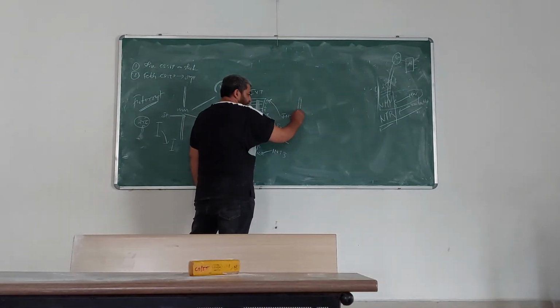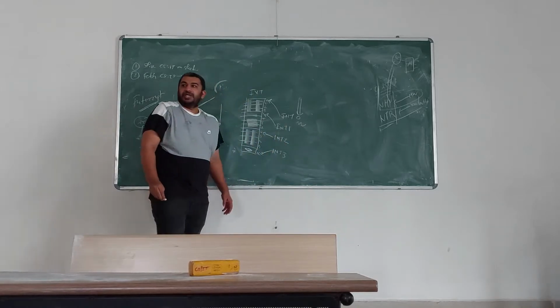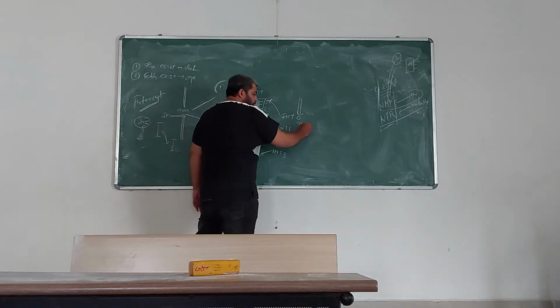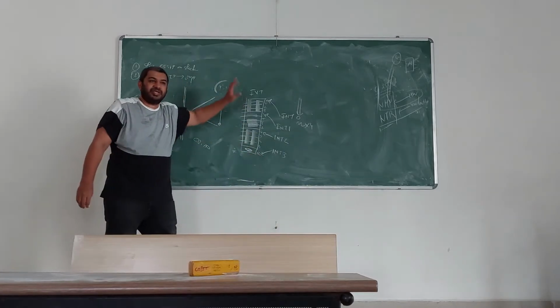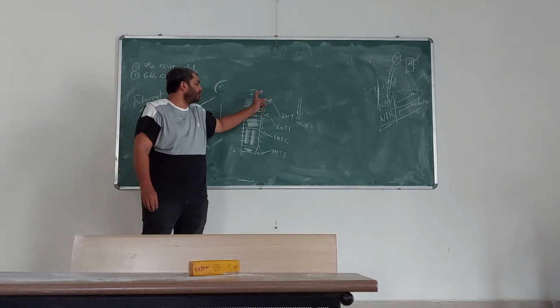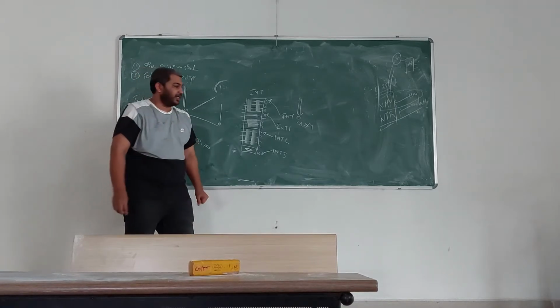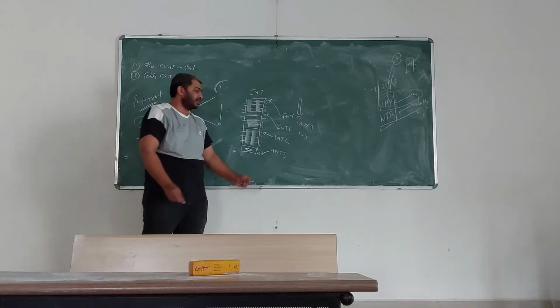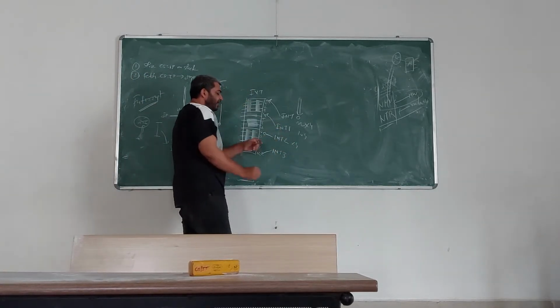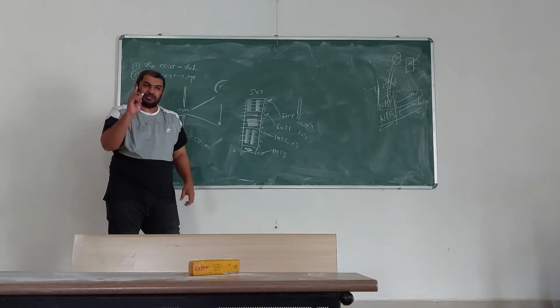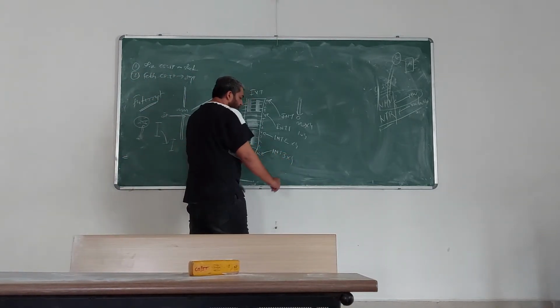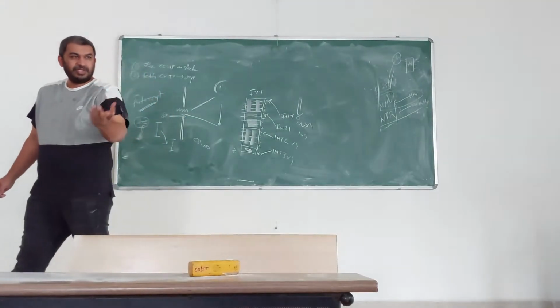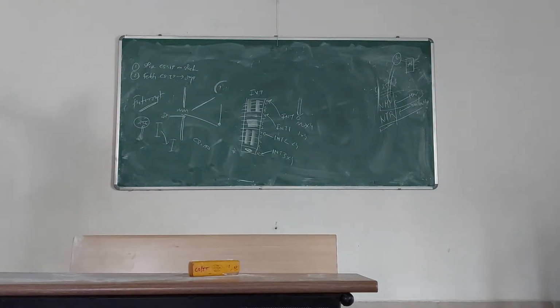Whatever the interrupt number is, suppose this is interrupt n, then I always want to go to location n into 4 in my IVT. INT 0: 0 into 4 is 0, fetch the first 4 bytes to get your address. INT 1: 1 into 4, go to location 4; 4, 5, 6, 7 is your address. INT 2: 2 into 4 is 8. INT 3: 3 into 4 is 12, fetch 4 bytes. So interrupt n, multiply with 4, go to that location, fetch the value, go to that code. You will get your code.